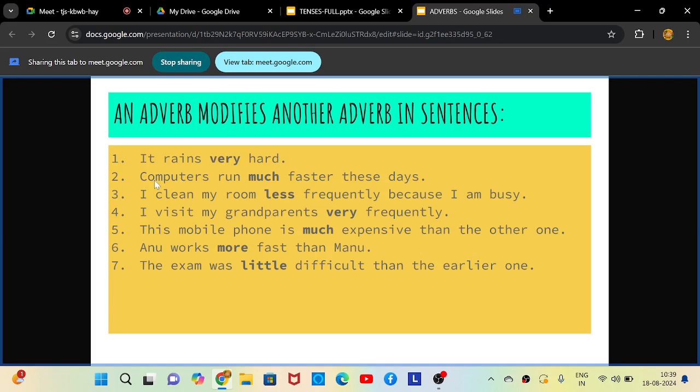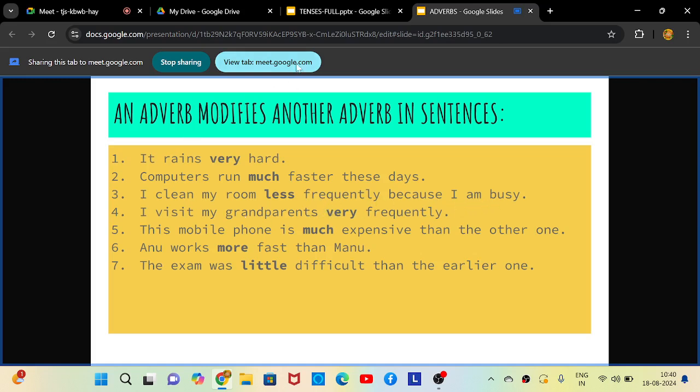Now moving to the second example. Computers run much faster these days. The action here is run. How do they run? Faster. So faster is one adverb, and again I am describing this adverb as much faster. So faster is adverb number 1 and much is adverb number 2. So, adverb modifying adverb. Okay. Next is, I clean my room less frequently because I am busy.